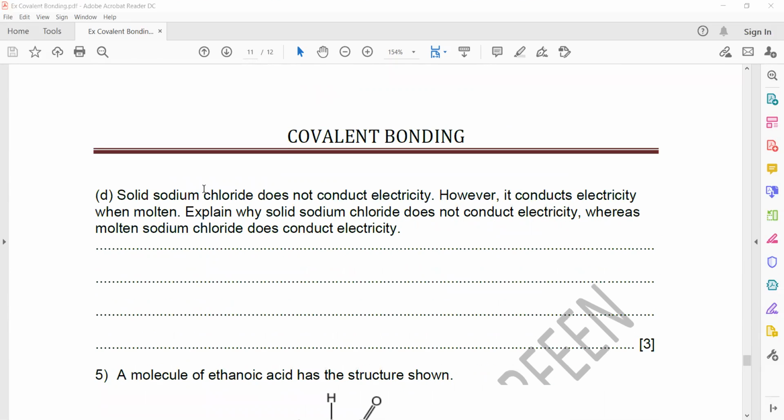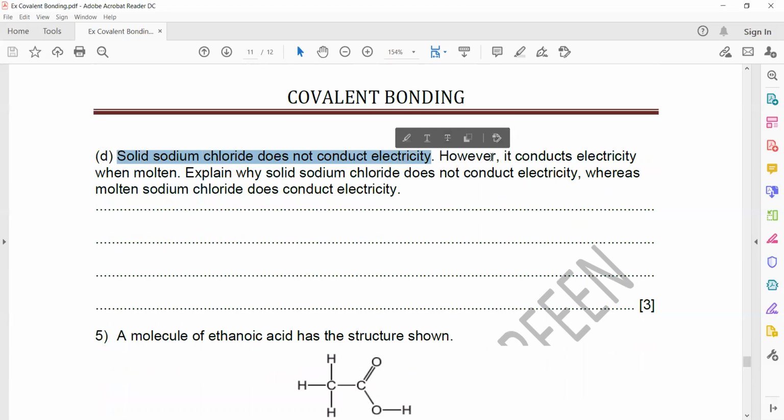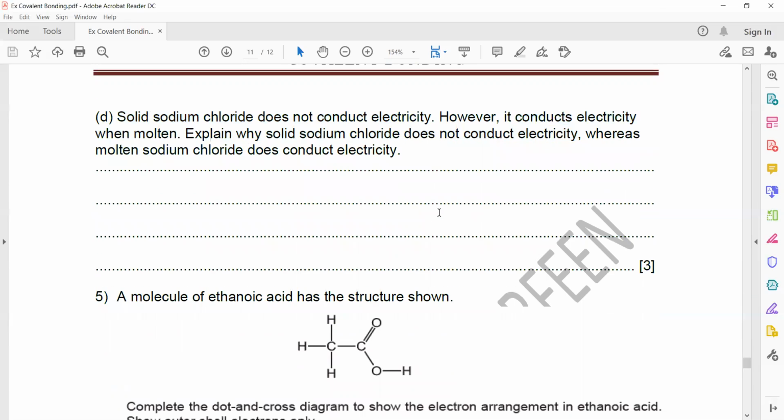Solid sodium chloride does not conduct electricity. However, it can conduct electricity when molten. Explain why solid sodium chloride cannot conduct. Sodium chloride is an ionic compound. So for ionic compounds, how do they exist? They exist as a lattice. Lattice means a regular arrangement of the ions.